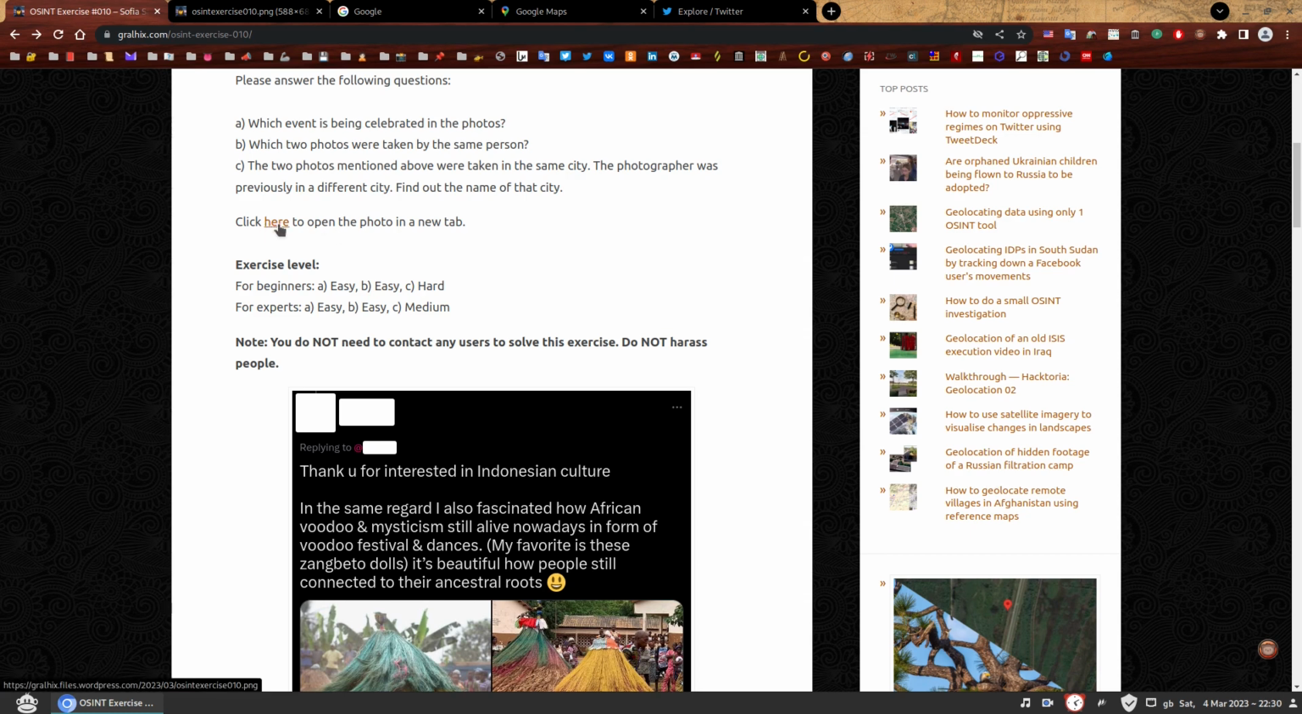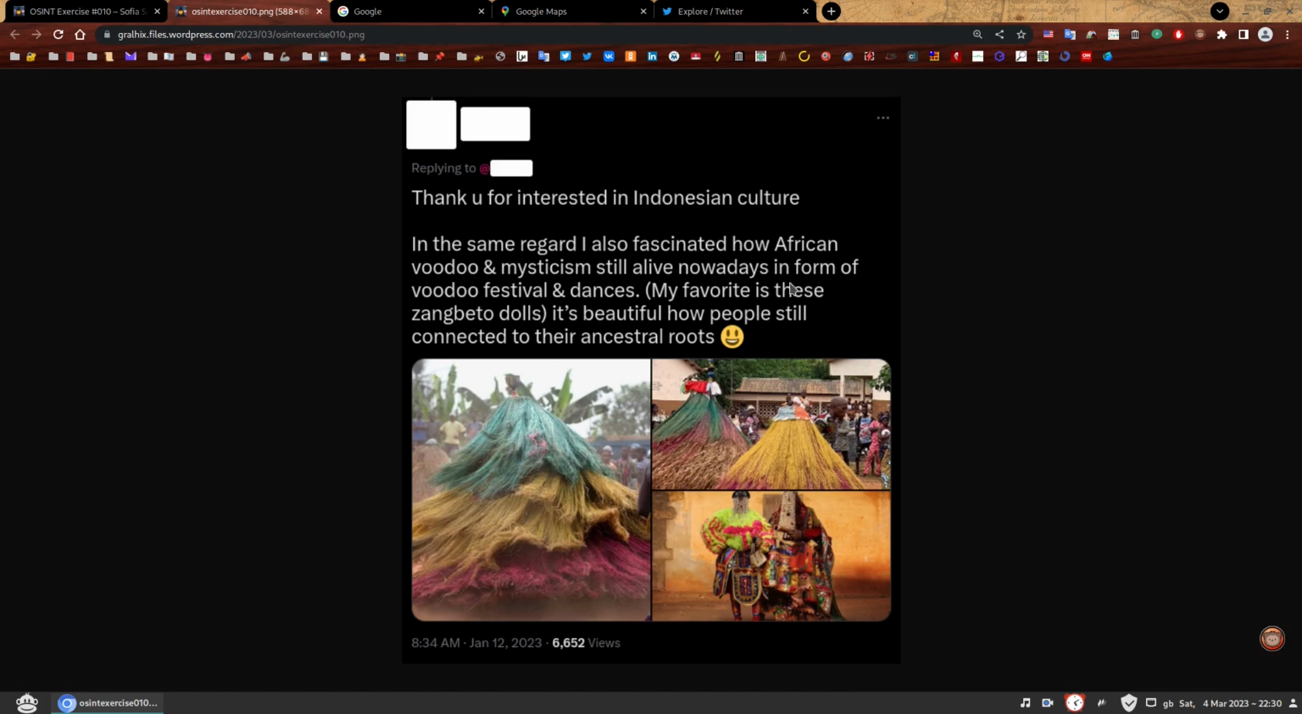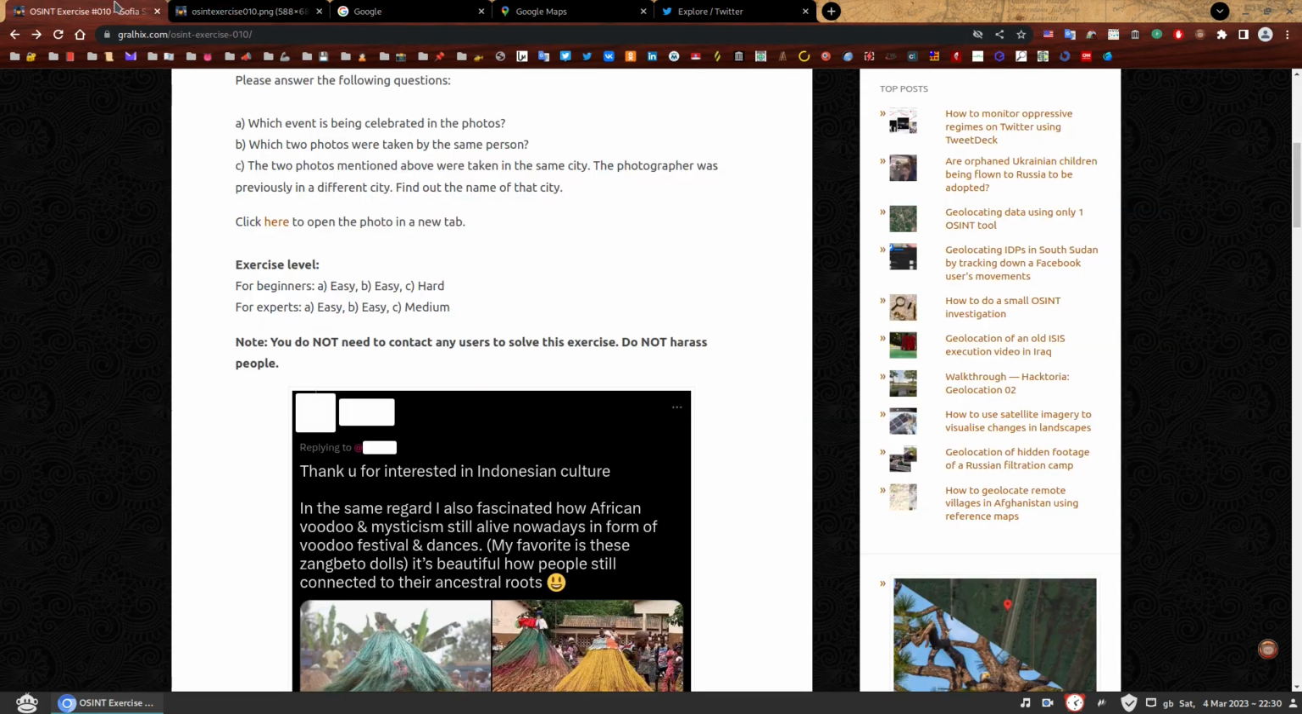And you can click here to open the photo in a new tab. I already have it open. It's technically a screenshot of the tweet, not exactly the photos, but this is what you get today. Exercise level. I have marked the first 2 questions as easy for beginners and experts. The third one may be hard for beginners and medium for experts. Honestly, I have no idea. Just tell me in the comments if this made sense or not. Maybe it was actually easy. I don't know. Just go with it.